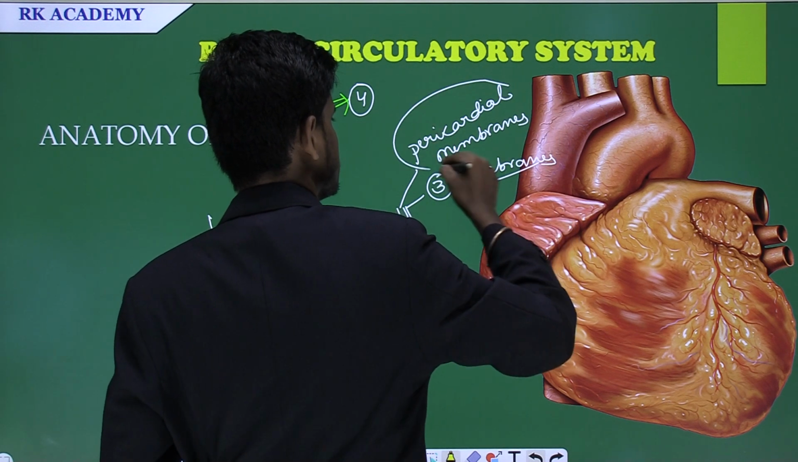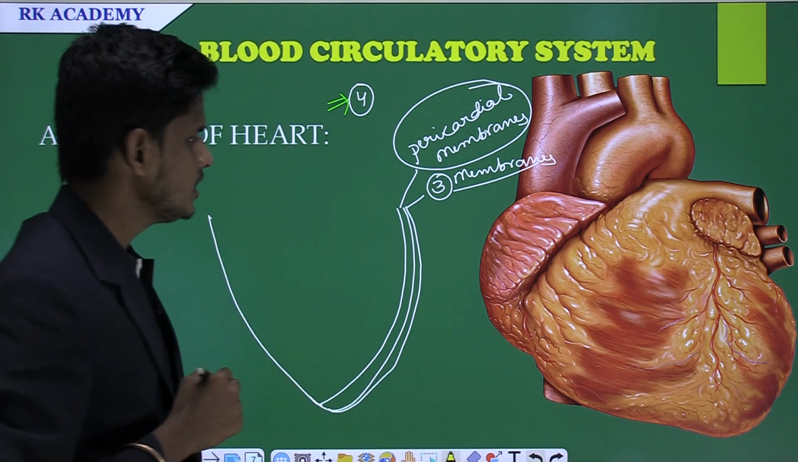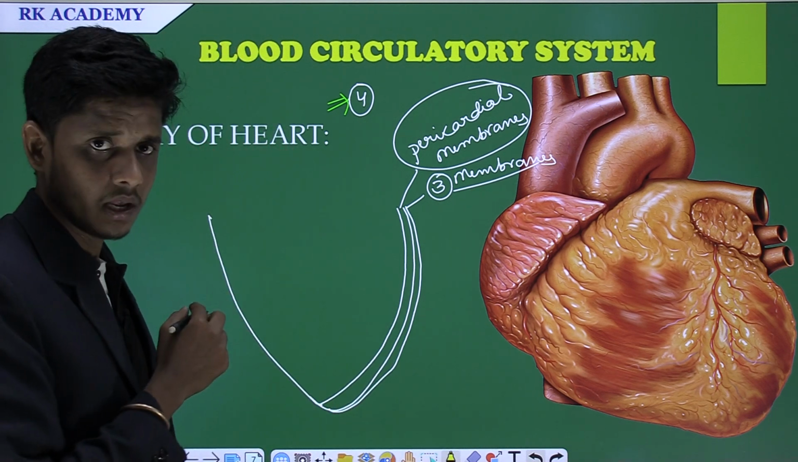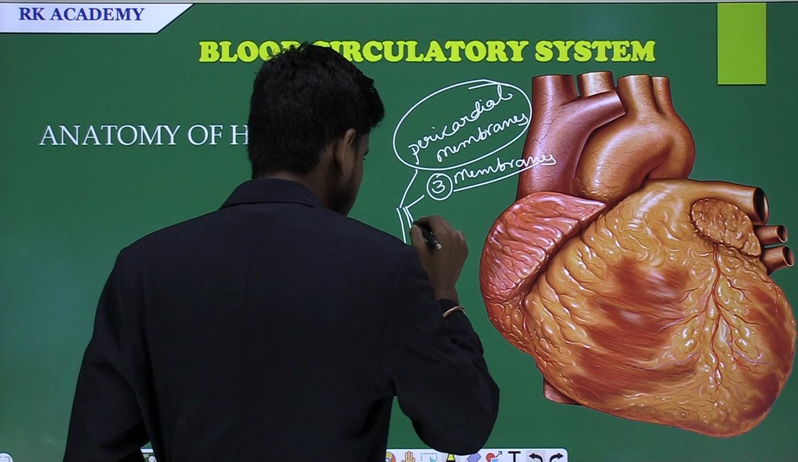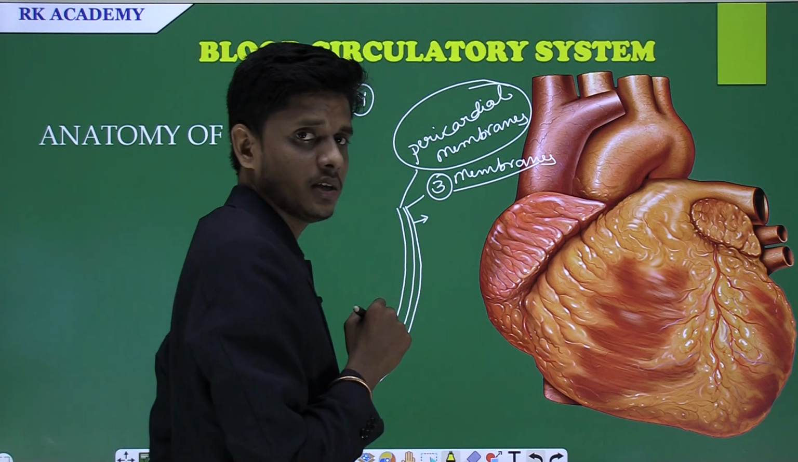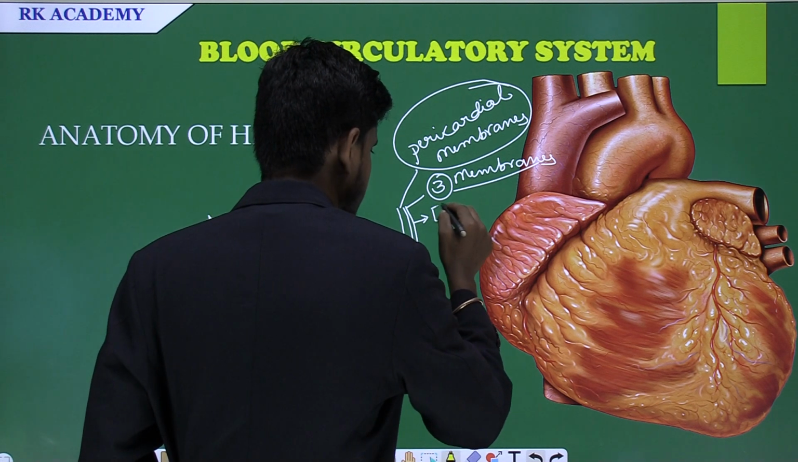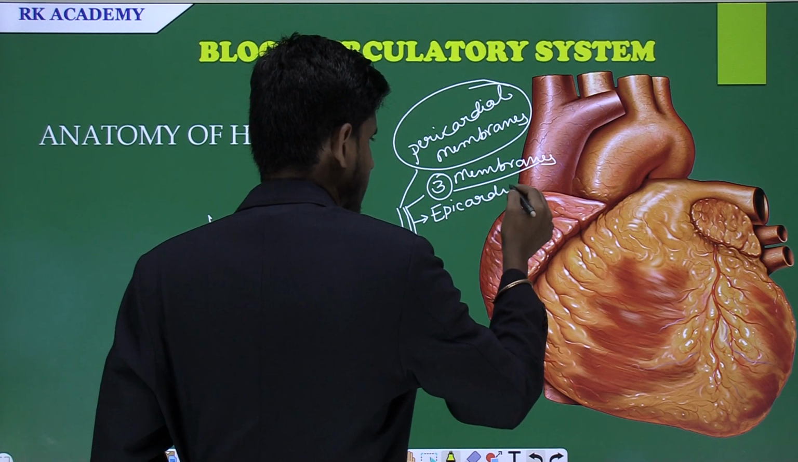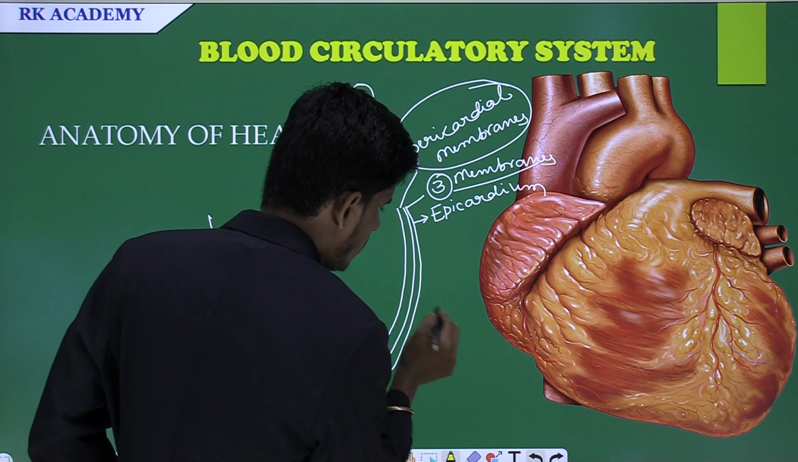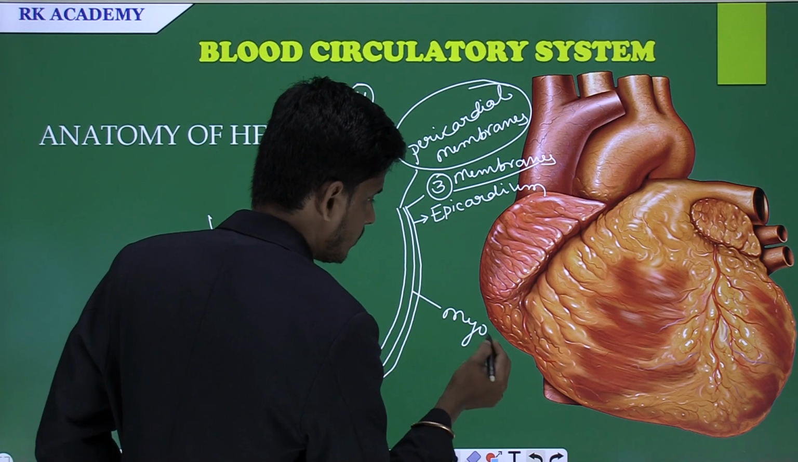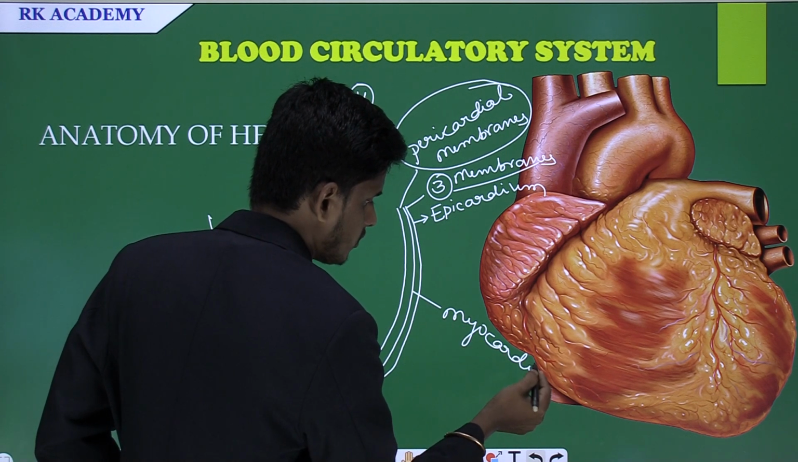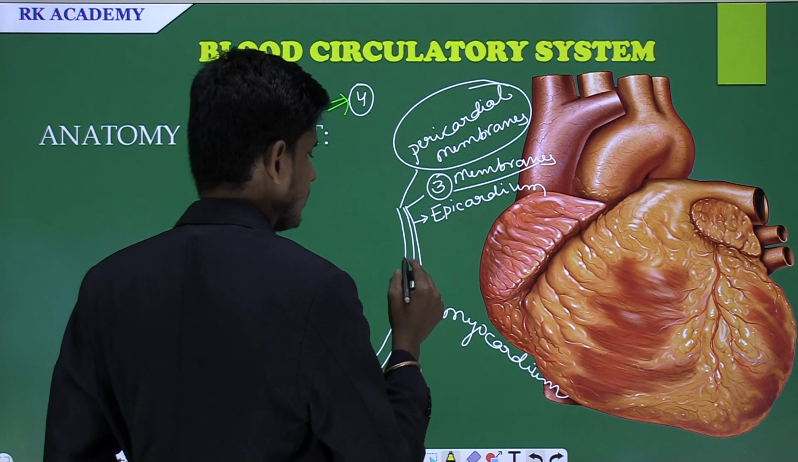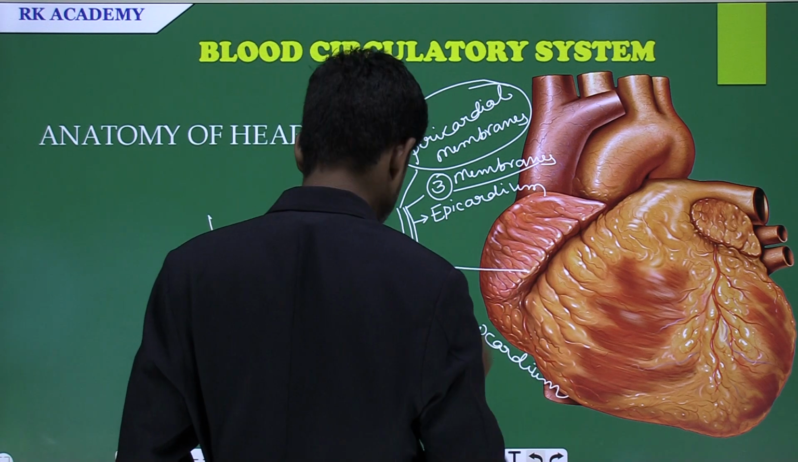Pericardial membranes. These pericardial membranes are three, and the membrane present outside the heart is the epicardium. The middle one is the myocardium. And the innermost is the